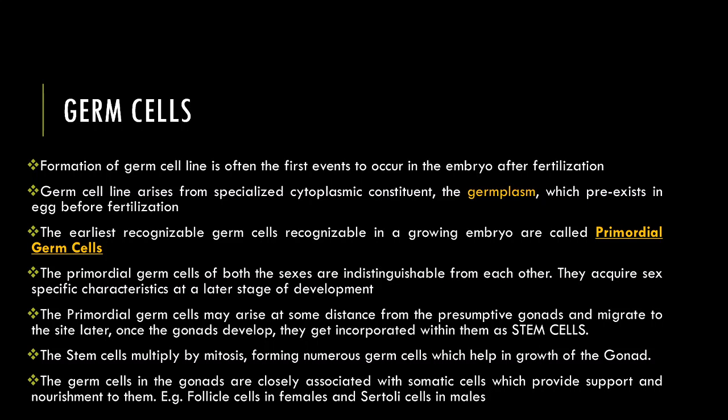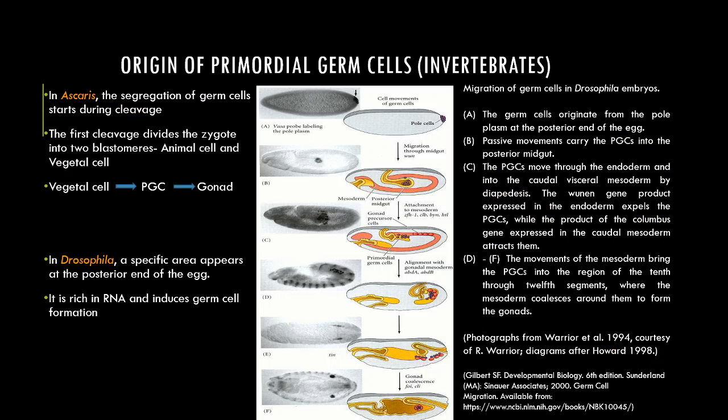They arise in the embryo itself. Even before the birth of the organism, the germ cell line has started being formed. Now, what is the origin of the primordial germ cells and how do they migrate?